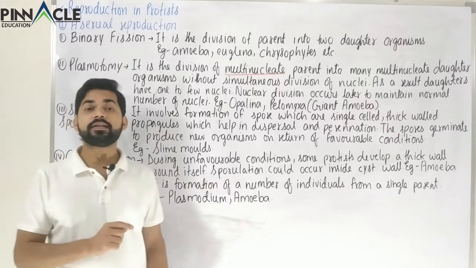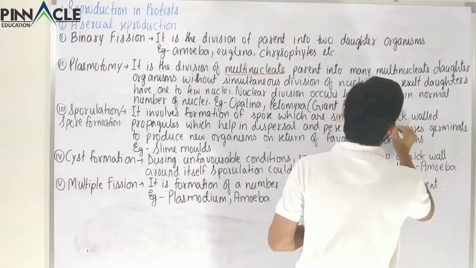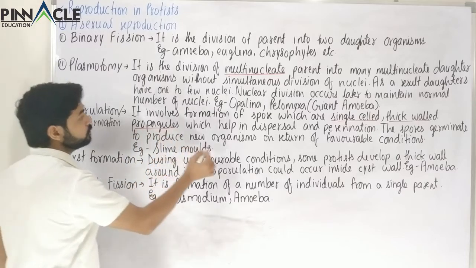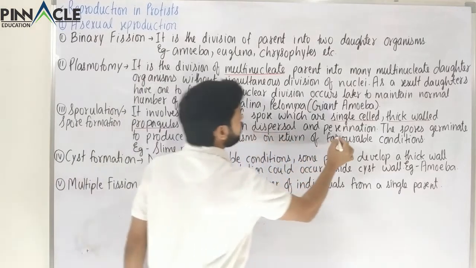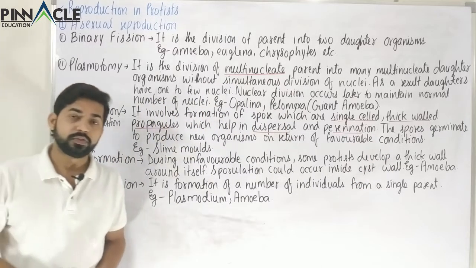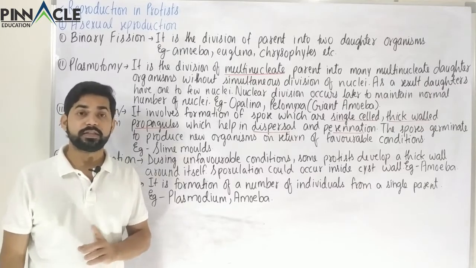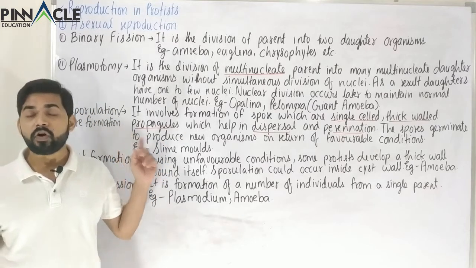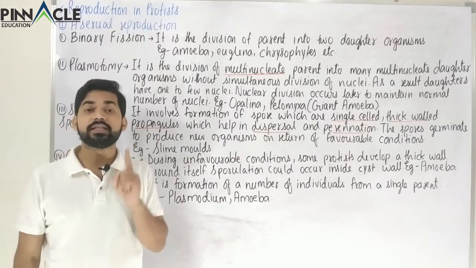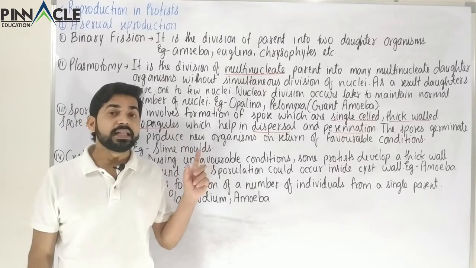Now we have to understand the meaning of these terms: single-celled, thick-walled, propagules, dispersal, perennation. So as you know, single-celled means it consists of one cell. So the spores which are formed in the process of sporulation are single-celled. They are just one-celled in appearance or in composition. Now that cell has a thick wall.